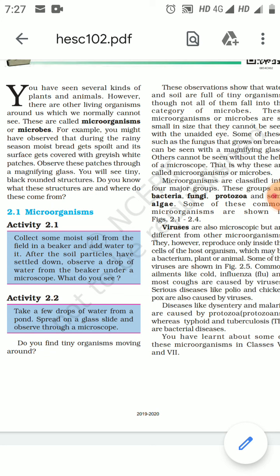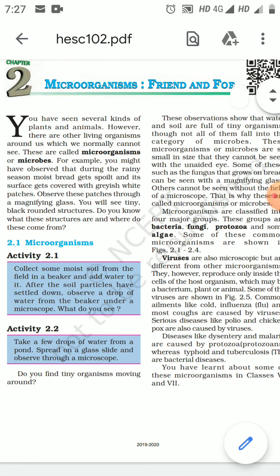And why these are called microorganisms? Because microorganisms are the organisms which cannot be seen with the naked eye. To see the microorganisms, we need a microscope. And you know that microscope is an instrument used for seeing the objects or the living organisms that are too small to view with the naked eye or even with the magnifying glass.